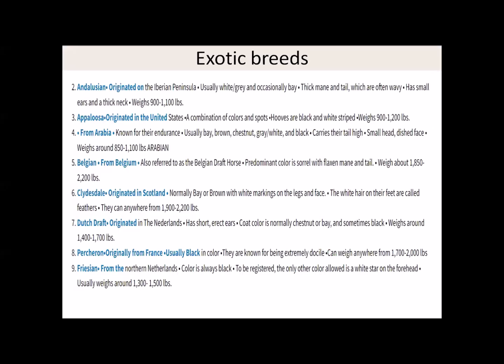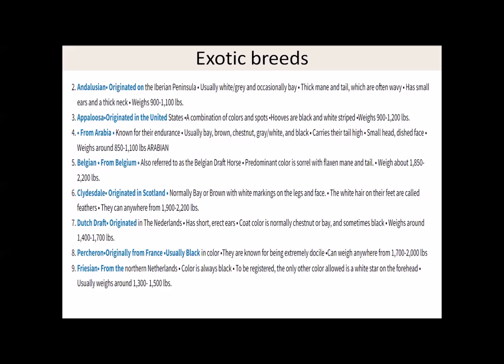Now among exotic breeds, I'm not going to take all the names, but some of the breeds which are known. Like in cattle, sheep and goat also there are many breeds which we have imported, only those names we'll try to remember.